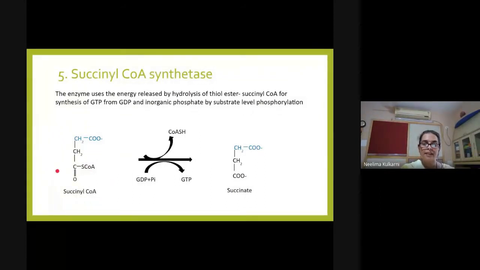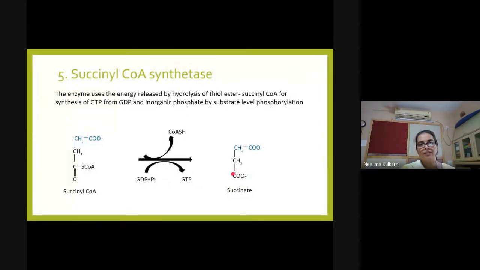This results in cleavage of this bond here, and in this reaction, when coenzyme A is released as coenzyme A-SH, a water molecule is used. So this receives H and this receives OH, so it is converted to C double bond O, COOH.